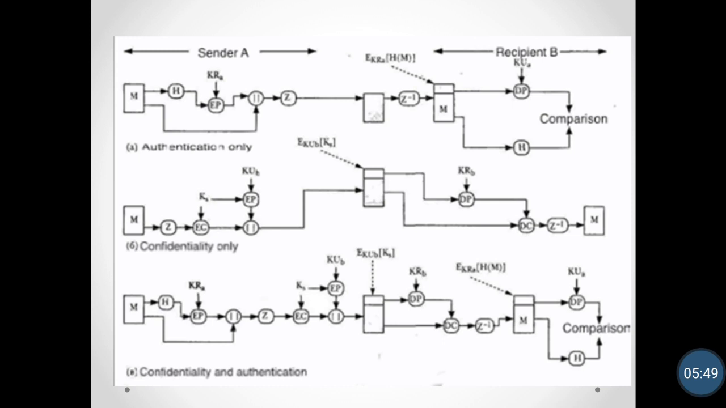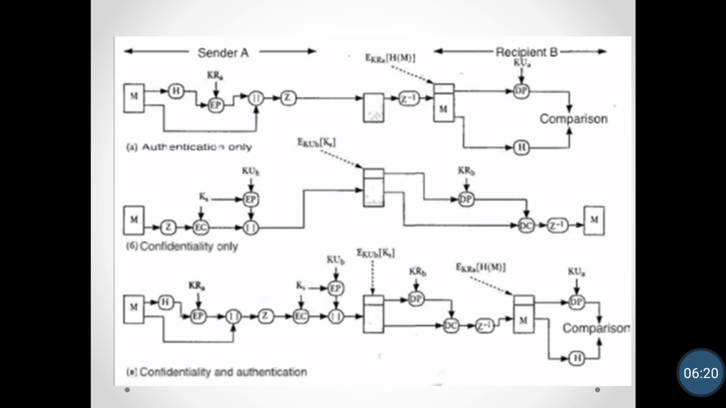The session key is encrypted by using the public key of B, and we get the encrypted message. So at the sender side we are using the private key of A and the public key of B. At the receiver end, we use the public key of A and the private key of B.